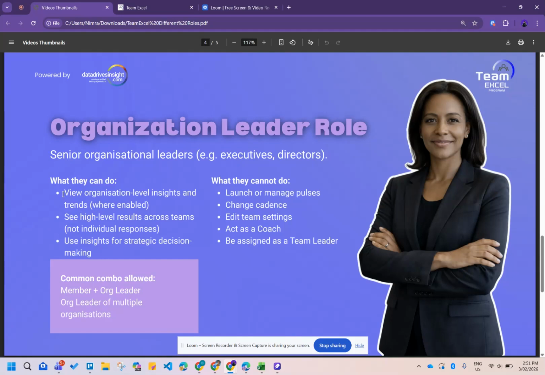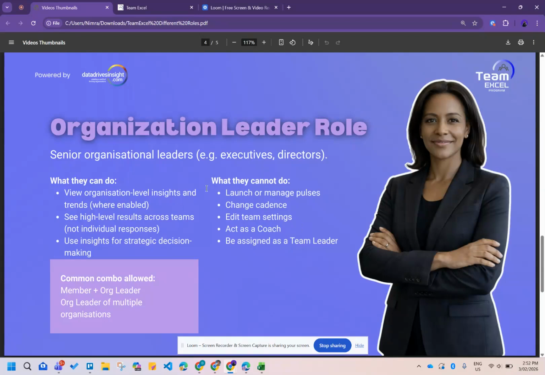What they can do is view organization level insights, trends, see high level results across teams, and certainly not individual responses. Use insights for strategic decision making. What they cannot do is launch or manage pulses, change cadence, edit team settings, act as a coach, or be assigned as a team leader.